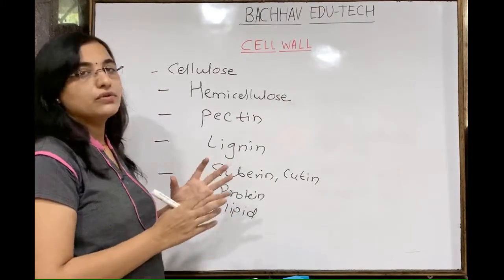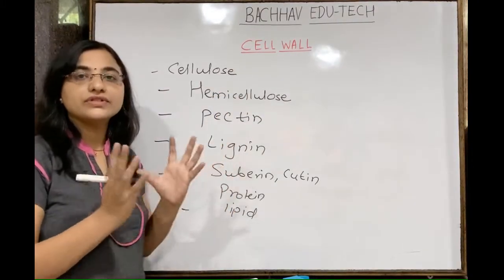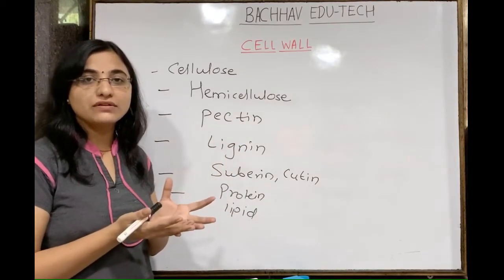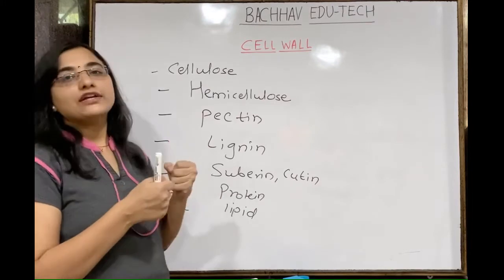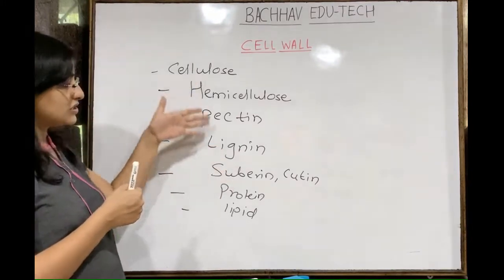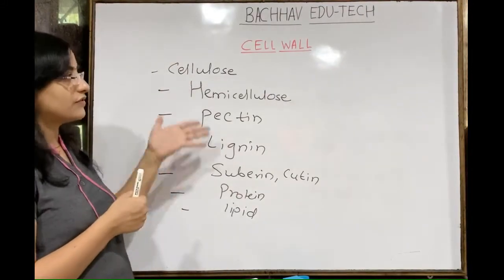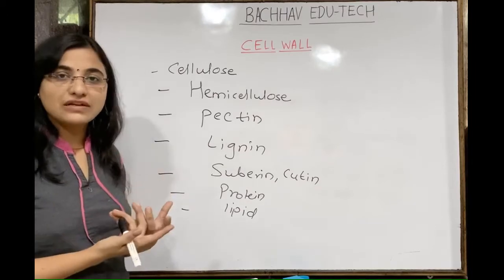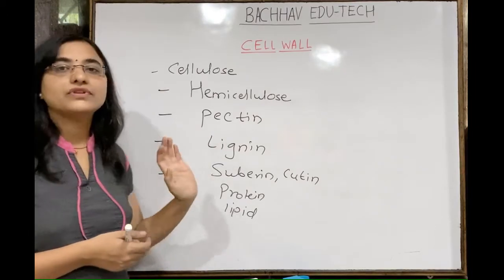Understand this? So we know that it is a wall. The wall gives rigidity, it is going to provide protection to the cell, isn't it? So it should be a stronger one, and that stronger nature is given by this kind of chemical composition. A number of different sugars and proteins and lipids are present in the cell wall, and basically the backbone is made up of sugar.